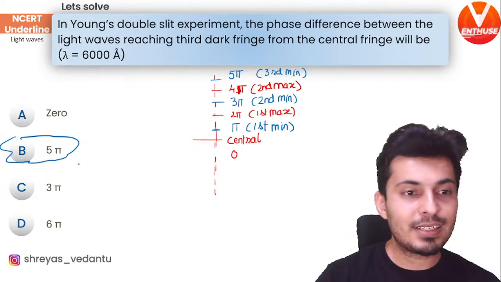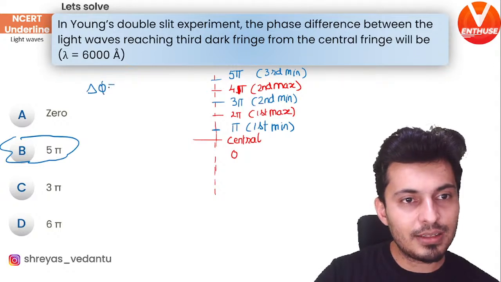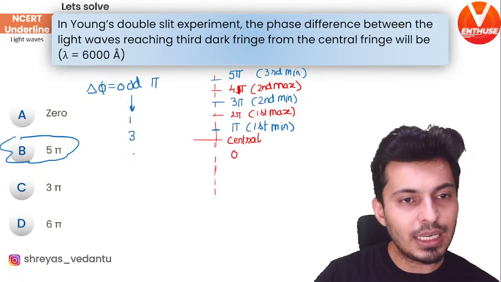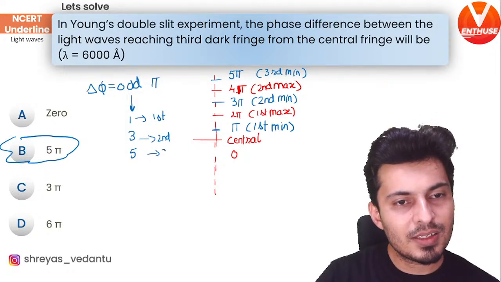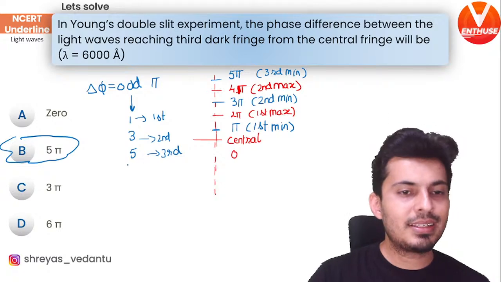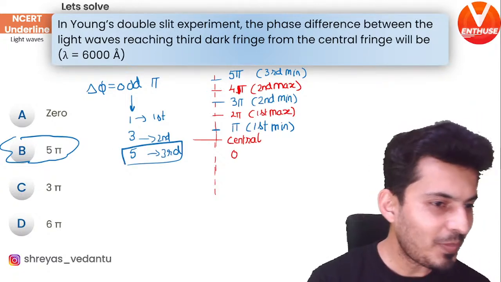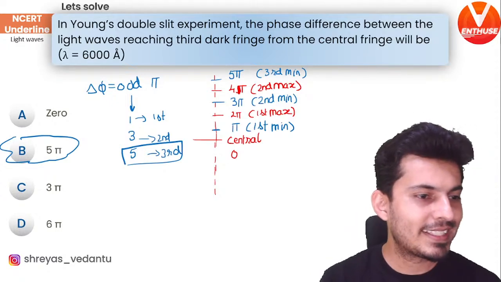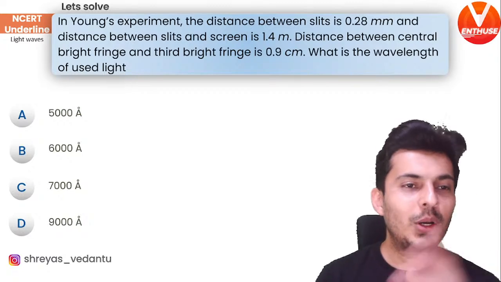So the correct answer is 5 pi. Another way of doing it is the phase difference is odd times pi. This odd number will start from 1, then 3, then 5. This is your first minima, this is your second minima, this is your third minima. So hence the correct answer will be 5 pi. I hope this is clear. Very good. Moving on to the next one.